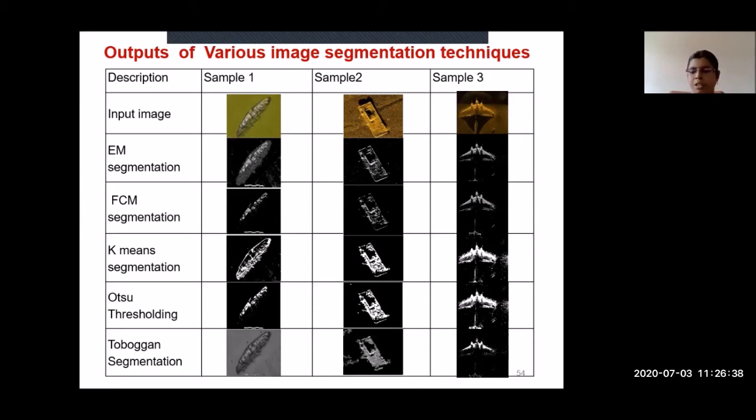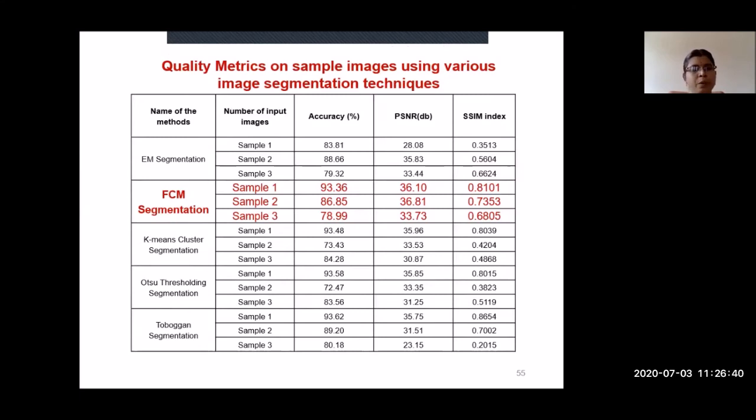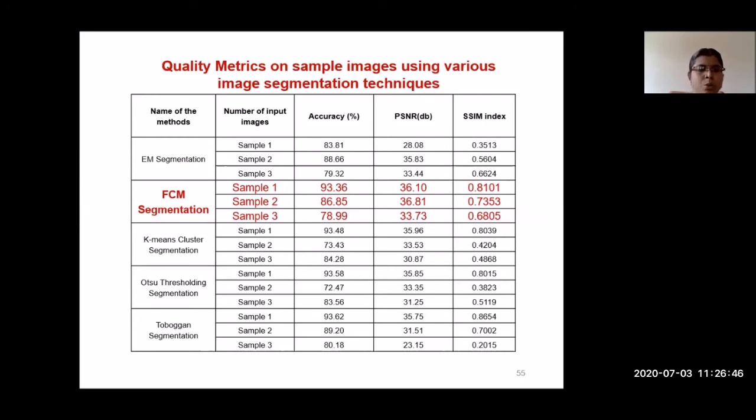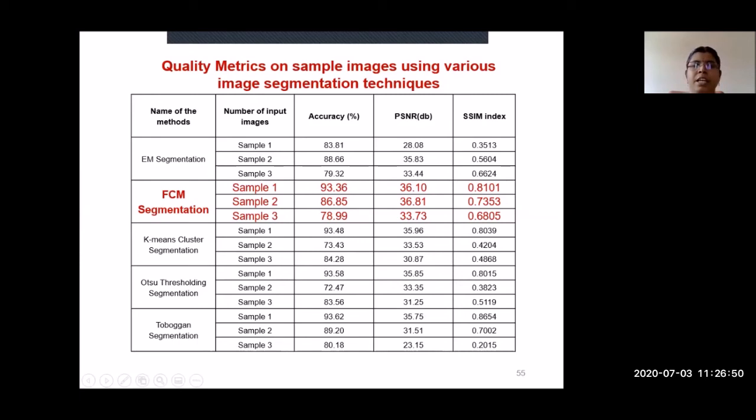Based on image quality only. So now I am going to calculate the image quality metrics, like accuracy, PSNR, and SSIM, for the output images of all the segmentation techniques for those three sample images.